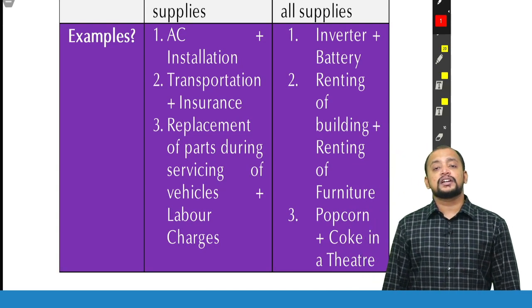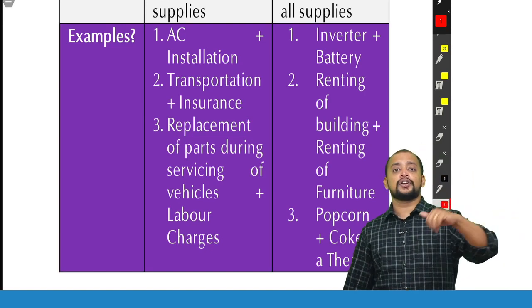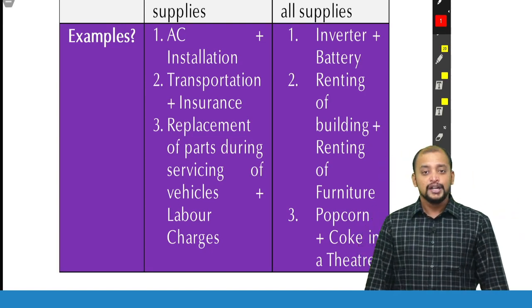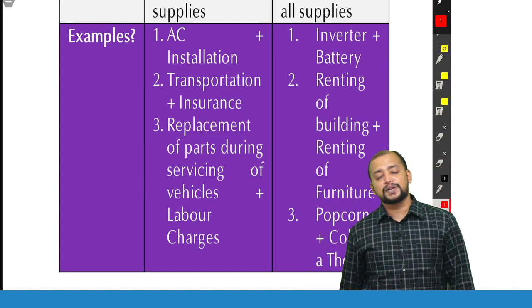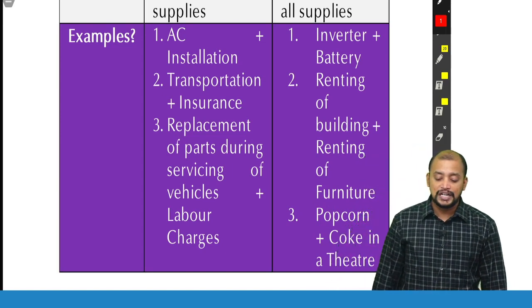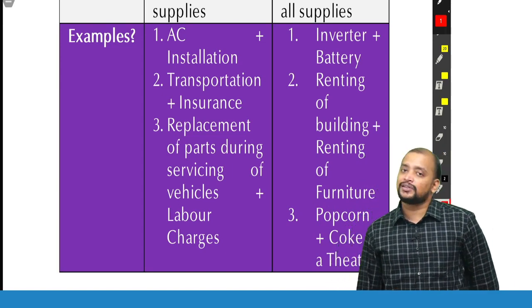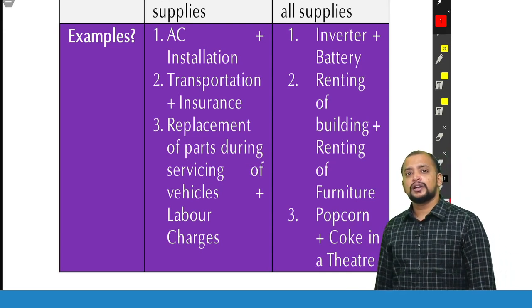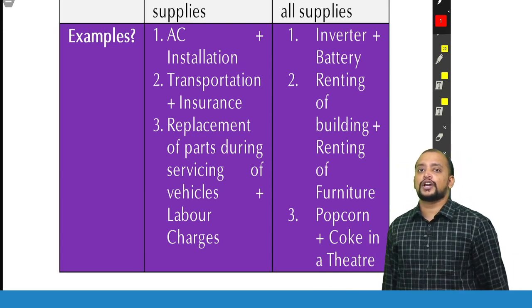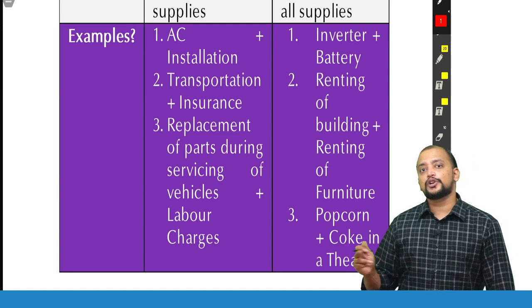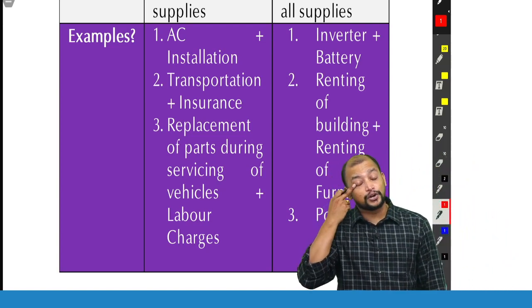Renting of building plus renting of furniture. Building can be separately given on rent, furniture can be separately given on rent. So therefore, it is capable of being supplied separately, so not naturally bundled. Popcorn plus Coke in a theater, same way. Popcorn separately you can buy, Coke separately you can buy, or you can buy it as a combo. Just because you are purchasing it as a combo, it does not mean composite supply.